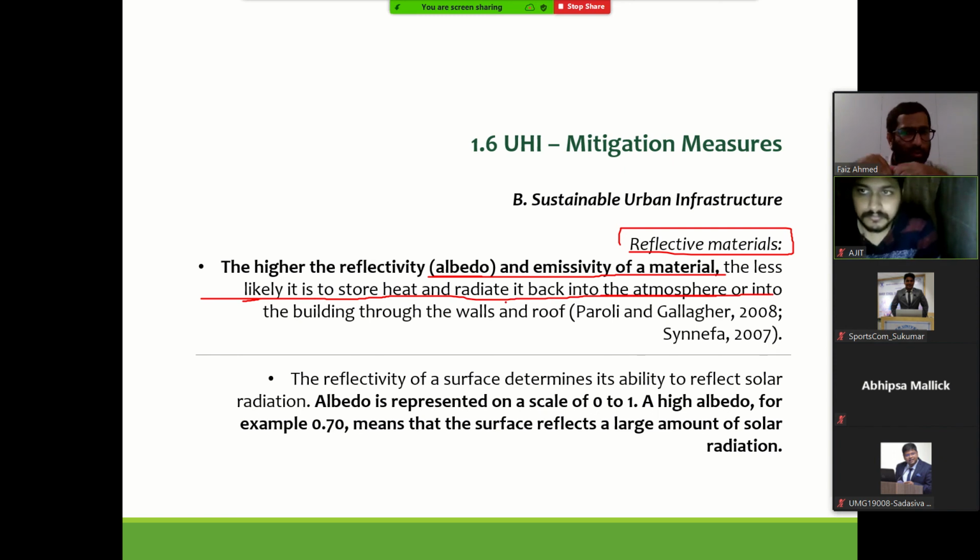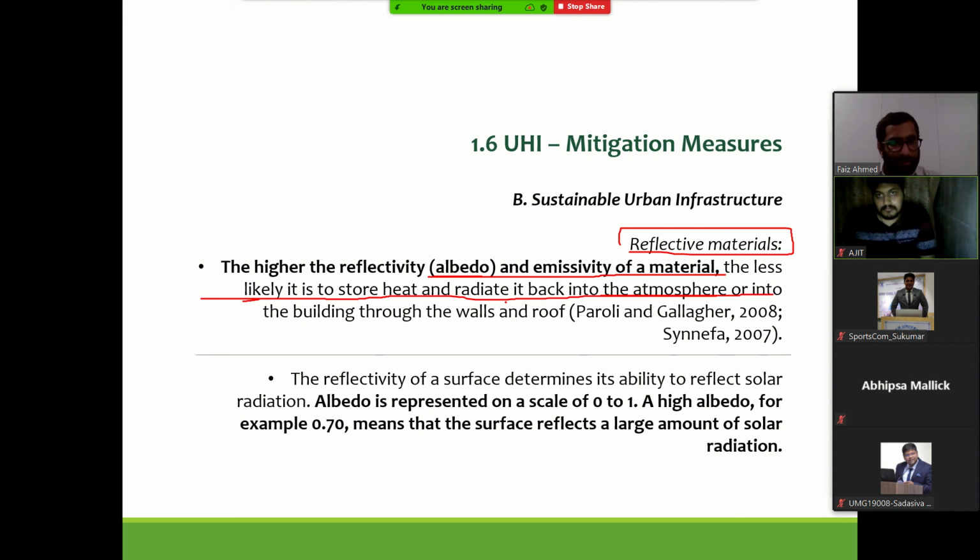So if we use higher albedo, higher reflective materials, it will not store heat. Whatever comes, it will throw back.